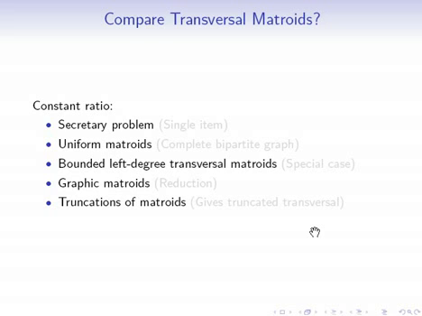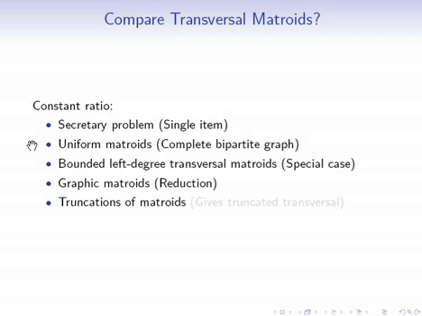So I said that we have constant ratio algorithms for a number of matroids. We've already seen that the secretary problem is a special case of transversal matroids where we have a single item up for sale. It turns out that uniform matroids are also a special case of transversal matroids where we have the complete bipartite graph. In other words, every bidder is bidding on every item. Bounded left degree transversal matroids are of course a special case of transversal matroids where each bidder is not bidding on too many items. It turns out that to prove a constant ratio algorithm for graphic matroids, you do it through a reduction to bounded left degree transversal matroids.